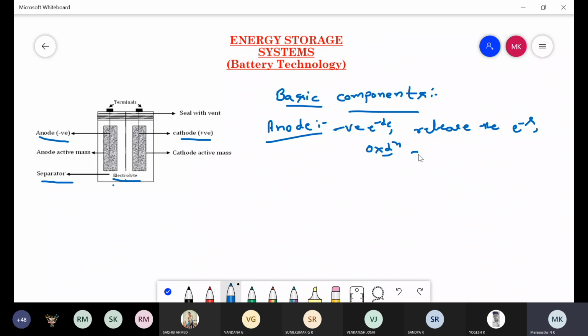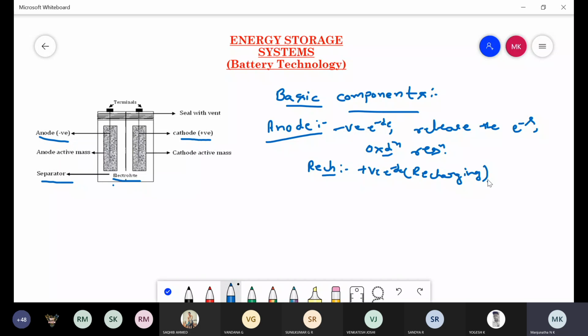In the case of rechargeable batteries, the anode acts as a positive electrode, that is a cathode, during the recharging process.